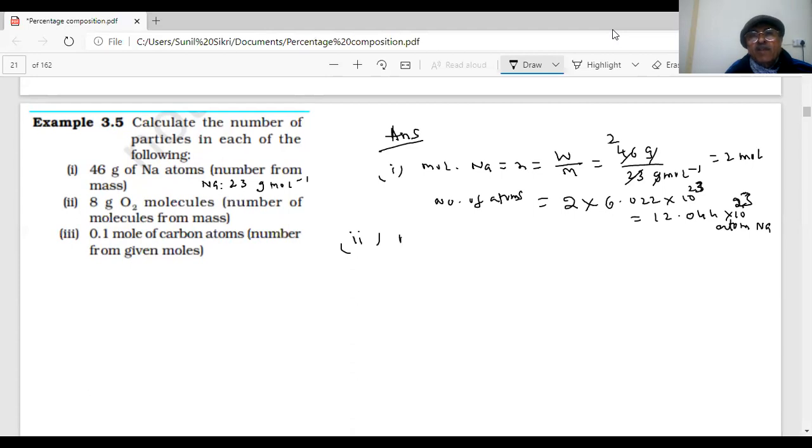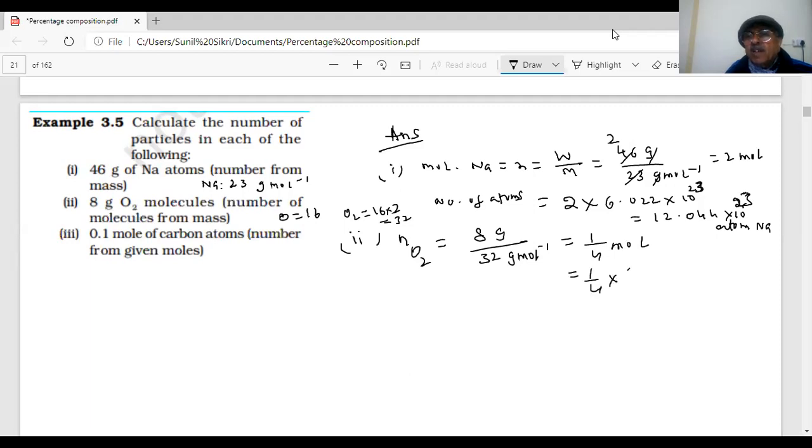First, we have to calculate moles of oxygen. How many moles are there? 8 grams. What is the molar mass of O2? Oxygen is 16. O2 means 16 times 2, which is 32. So how much is that? 1 by 4 mole. And you want the number of particles.